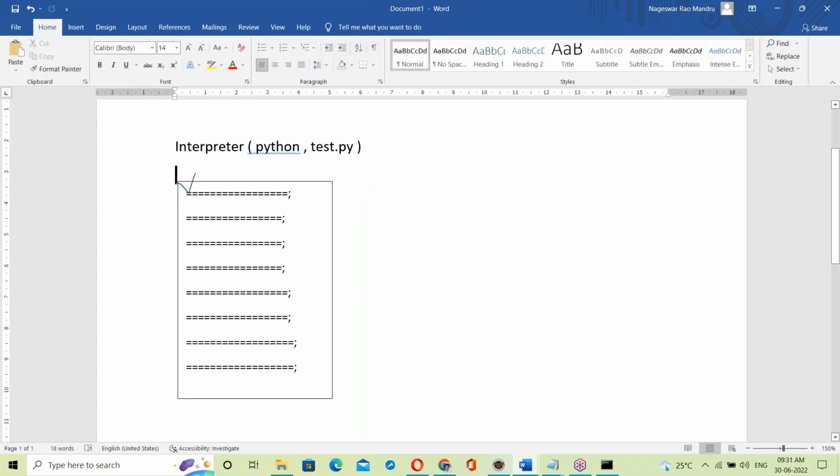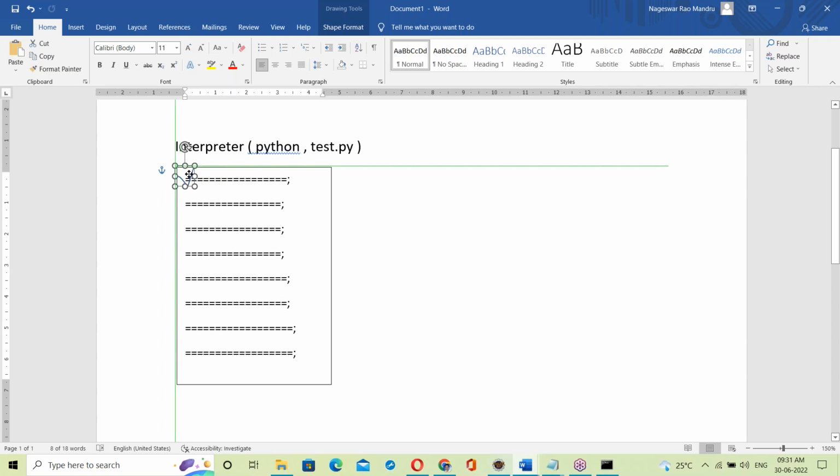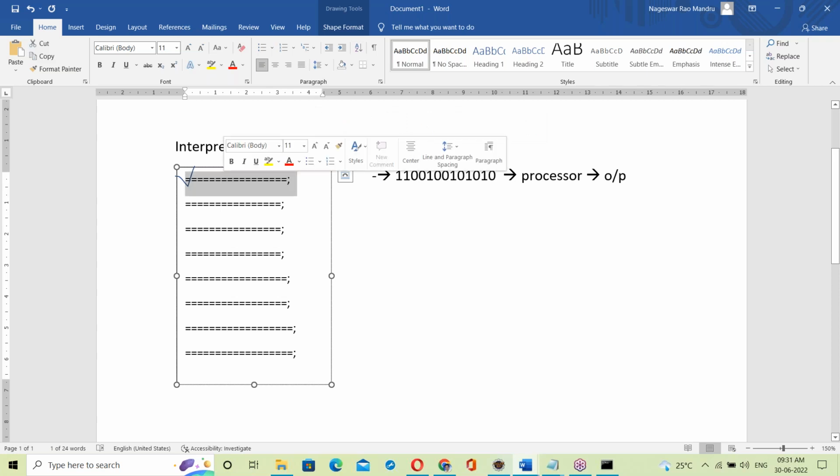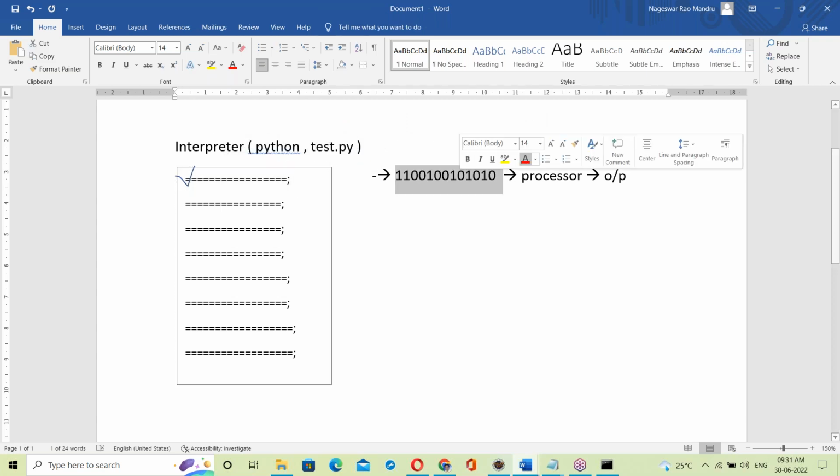If it is correct, it converts the first statement into binary code, in zeros and ones format. That binary code is given to the processor, and the processor takes the binary code and generates the output. So if the first statement is correct, it is immediately converted into binary code, given to the processor, and output is generated.